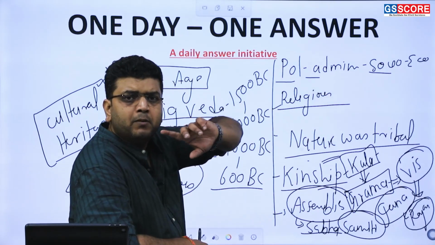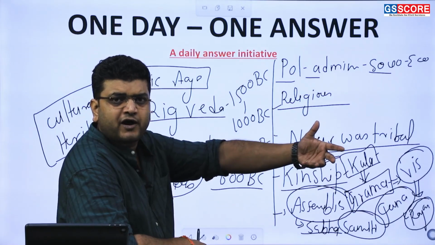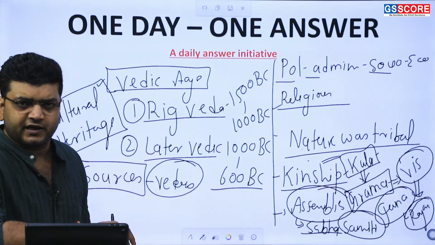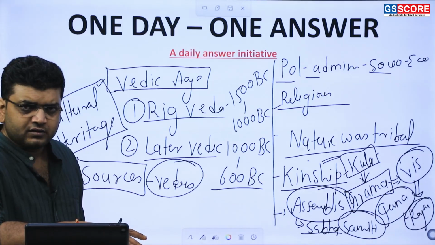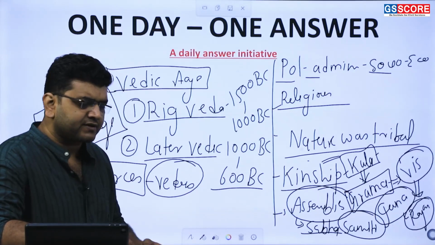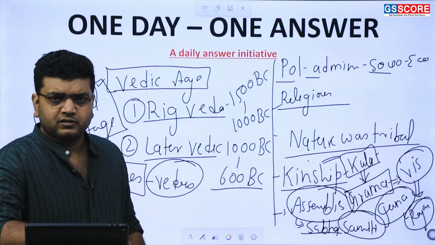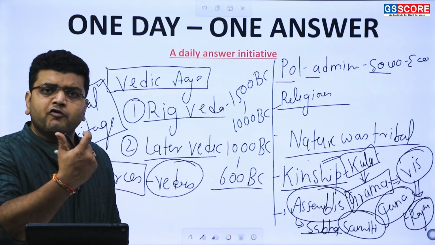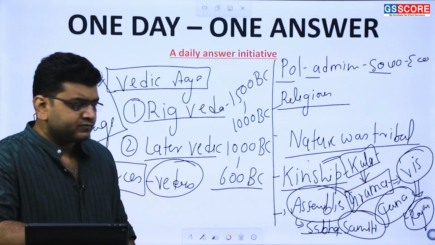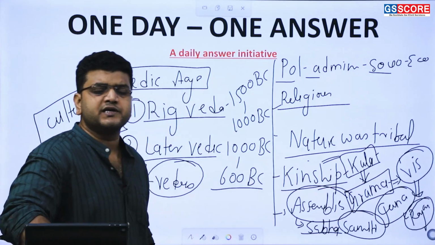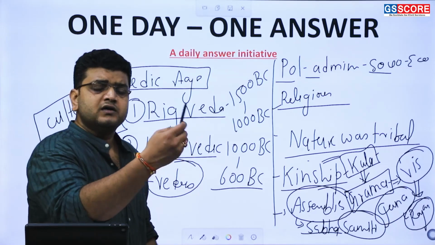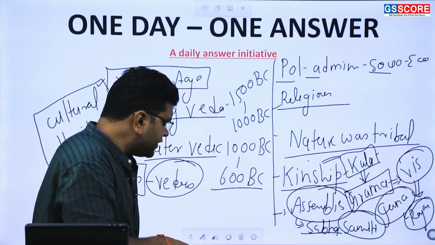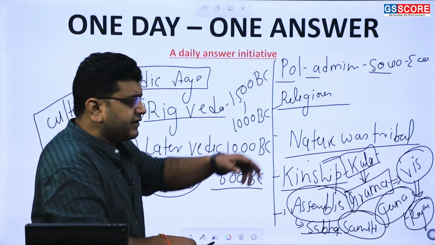Rajan was not a monarchical head. He was head of the tribal assembly. He was head of the Jana. There were different Jana in the Vedic age. Then again we have some transformation from the Rig to later Vedic, in which the nature of polity will be changed. The Sabha and Samiti, who are having a constant vigil on the Rajan, will see a next moment of change in the later Vedic age.